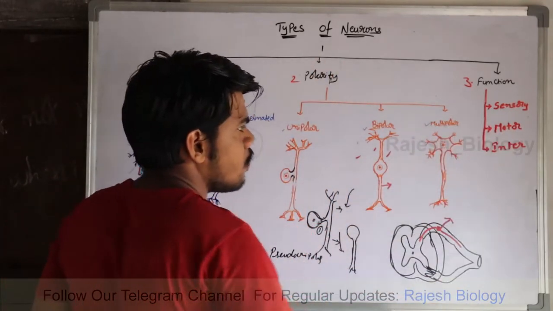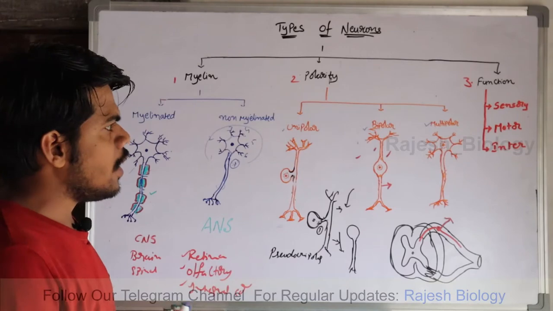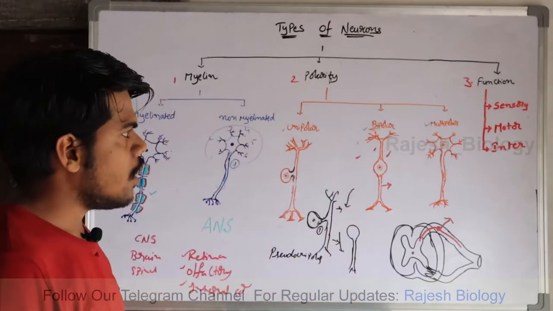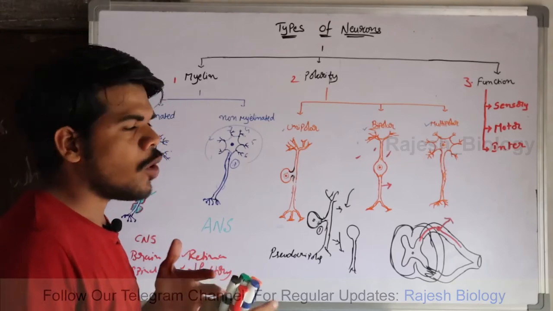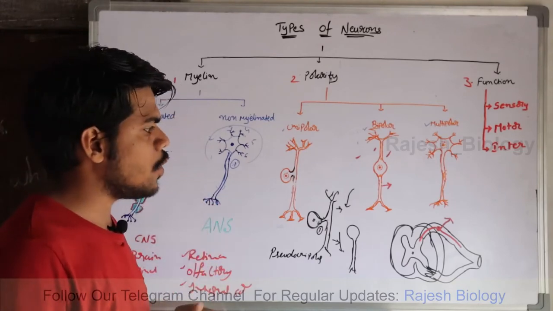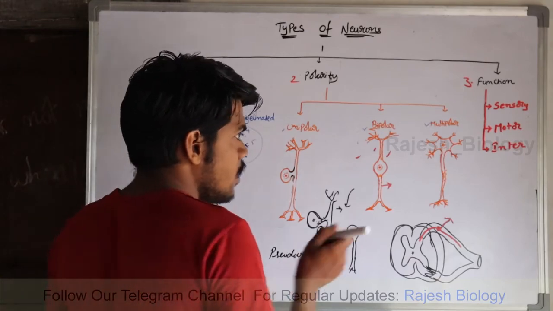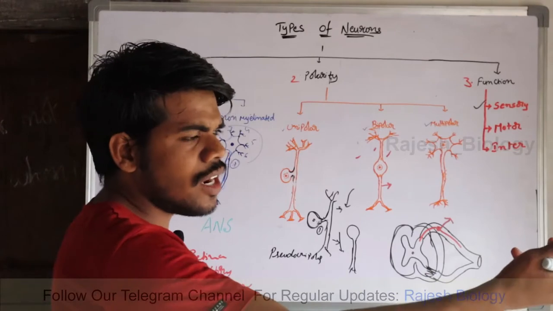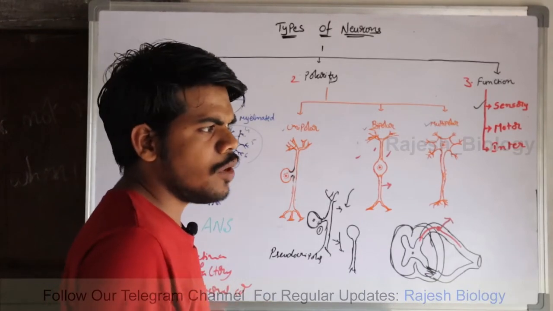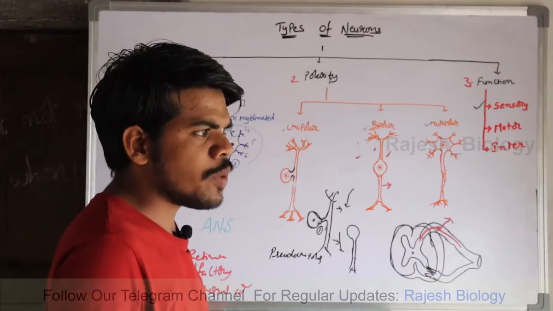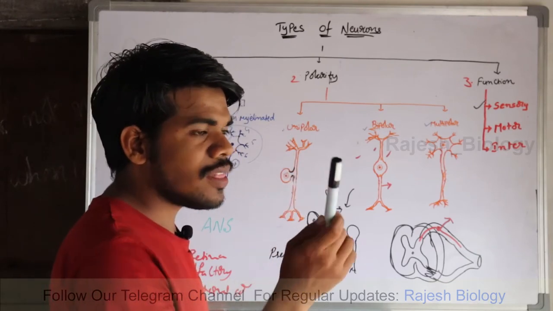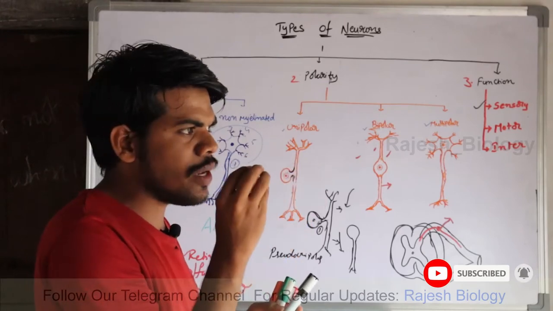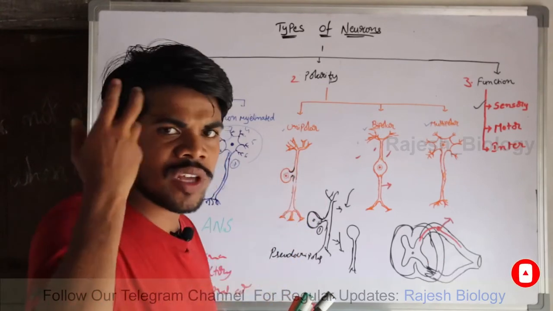Come to the function. Neurons are divided into three major types on the basis of their function: sensory neurons, motor neurons, and interneurons. Sensory neurons receive the sense from internal or external stimulus. For example, if there is any disturbance in front of our eyes, it is converted into electrical impulses that reach the brain.